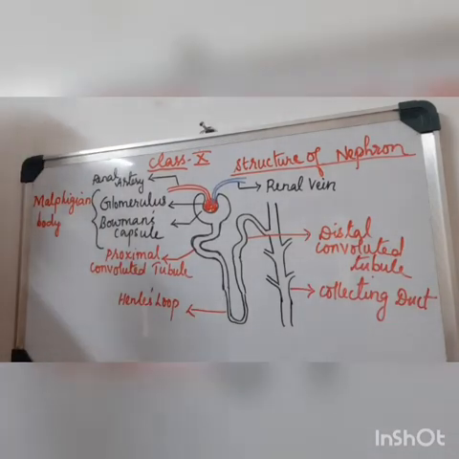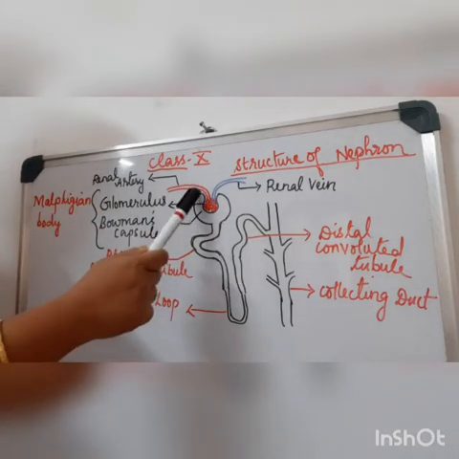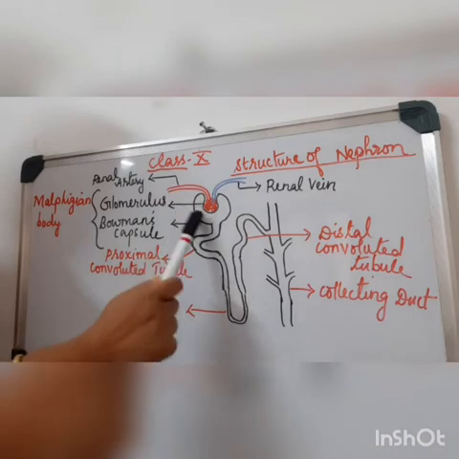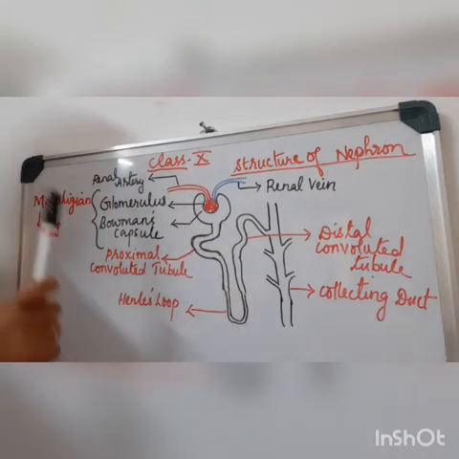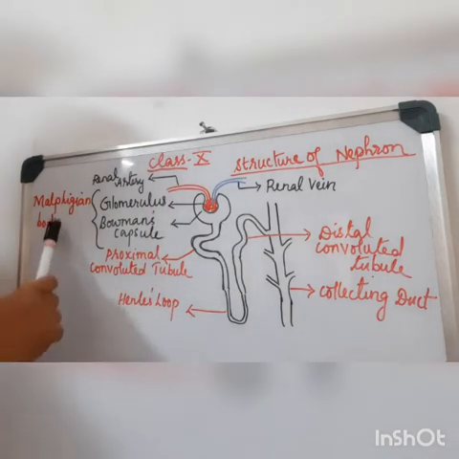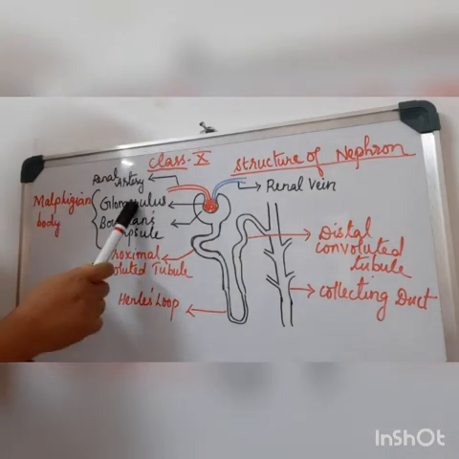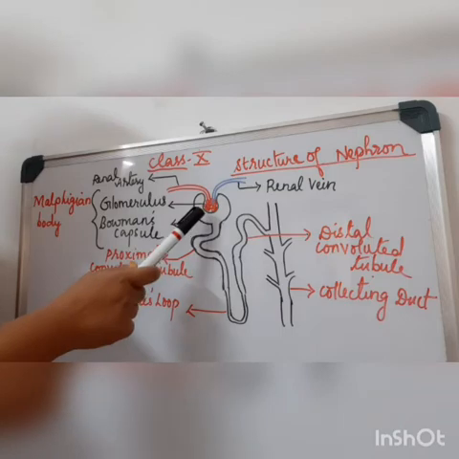Okay, students, now in this diagram, you can see what I have explained before. This entire structure, I told you, is the Malpighian body. Now let us move into the details of the Malpighian body. It is made up of two parts. The first part is called the glomerulus. You can see a network of blood vessels here.